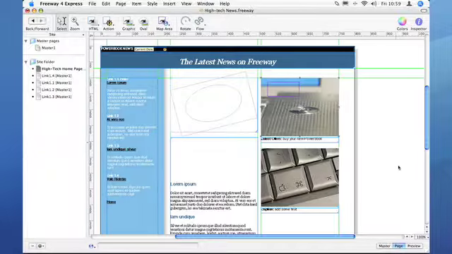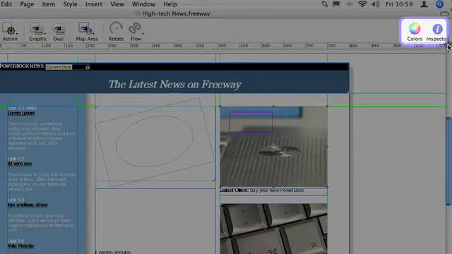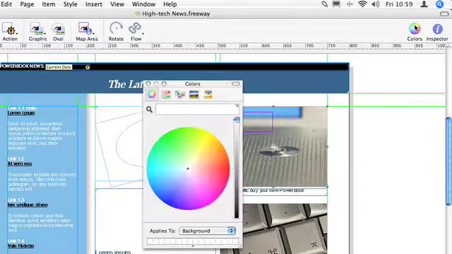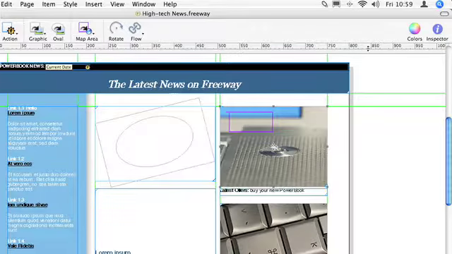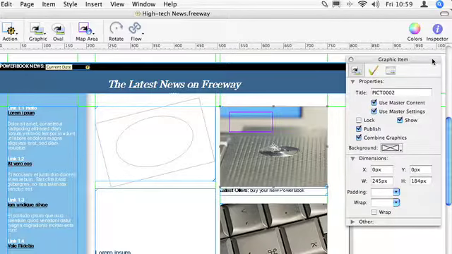At the top of the window we have a couple of icons. These allow us to open palettes which help us further enhance our website. The colours icon opens up the standard Apple Colors interface. The inspector icon opens up the inspector palette, which is context sensitive. Depending on what we've selected, depends on what items are displayed in each of the tabs in the palette.